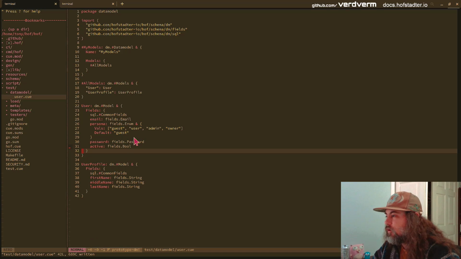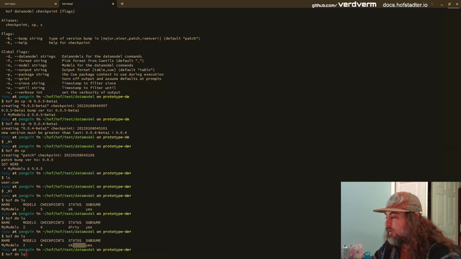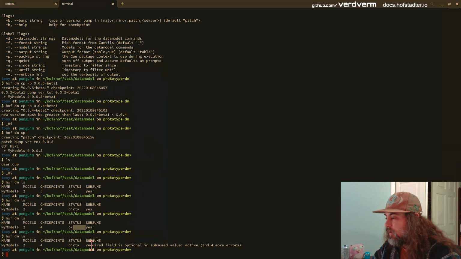Now what I wanted to show is if we delete a field that was previously there, it'll tell you it's dirty and it says required field is optional in the SQL value active. What this is saying is we removed active, so it was previously required, it's now optional. These messages probably could be improved. Maybe this one's not so bad, but there are some harder to read subsumption error messages.